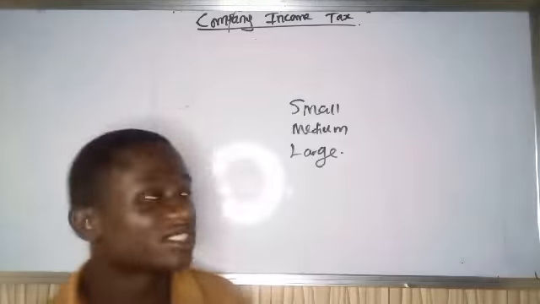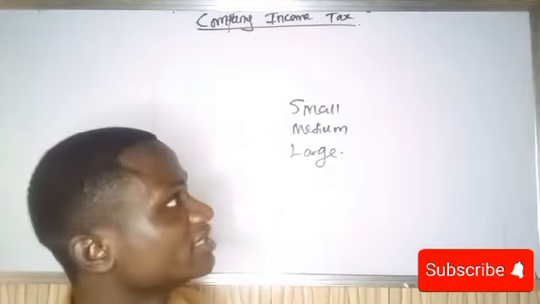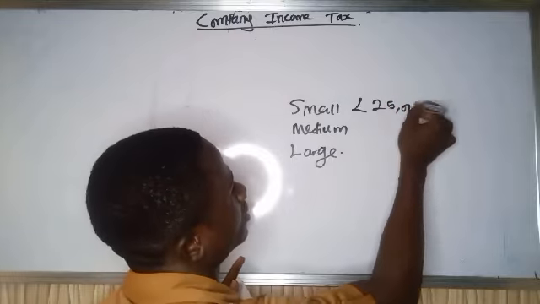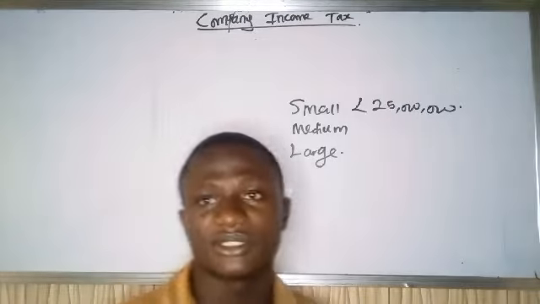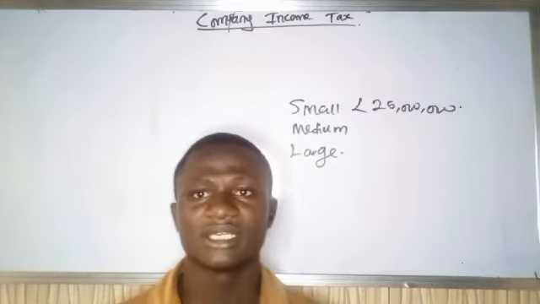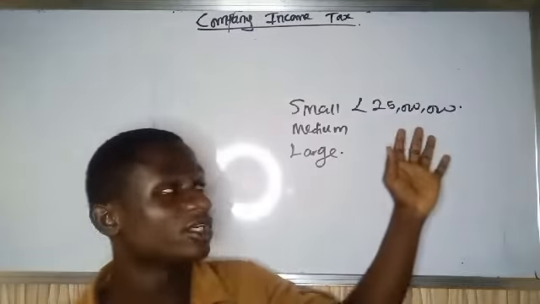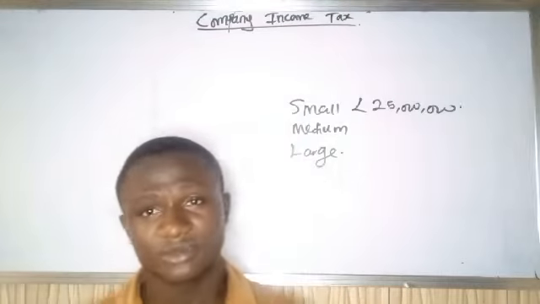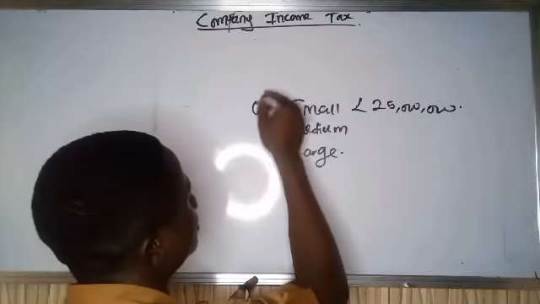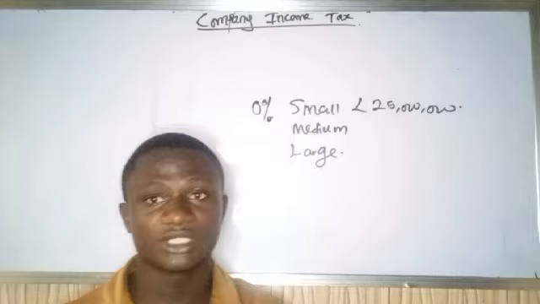Now, when do we say a company is small? A company is small when their turnover in a year is less than 25 million naira. That means that from January to December, or from the beginning of their accounting period to the end, they were not able to make sales up to 25 million naira. We call them small companies, and their tax rate is 0%.